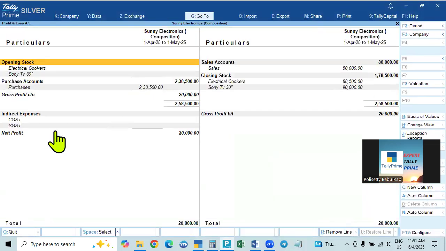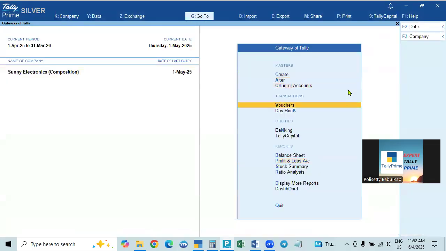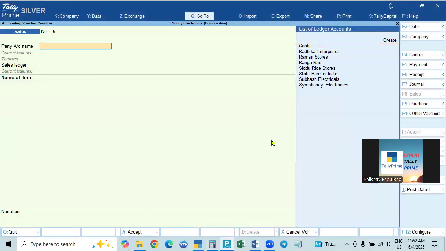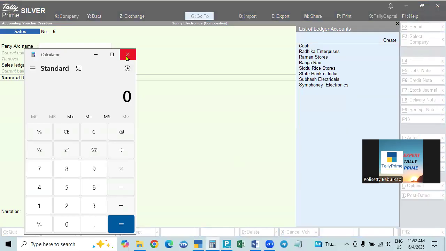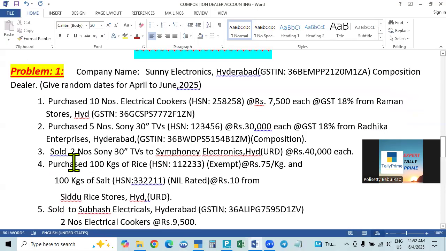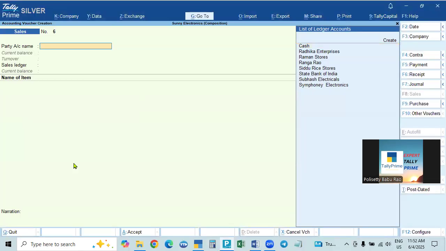In the case of profit and loss account, no GST is calculated now, and the purchase price is added to that. Now it is reduced because we made sales of 80,000 only. Okay, this is the balance. Now 1st June we completed. Next entry we will take up, another one. Next one is 2nd June.